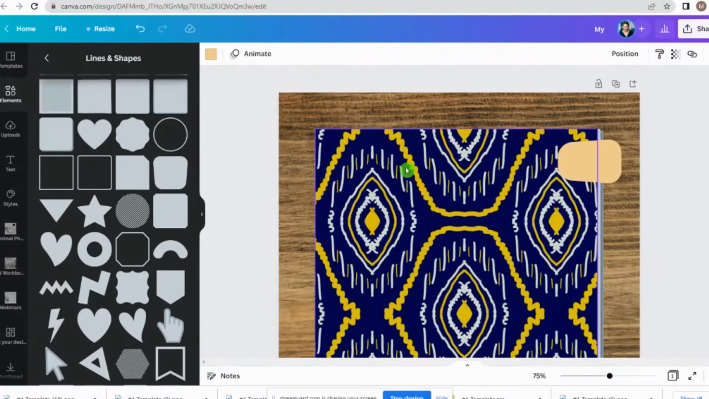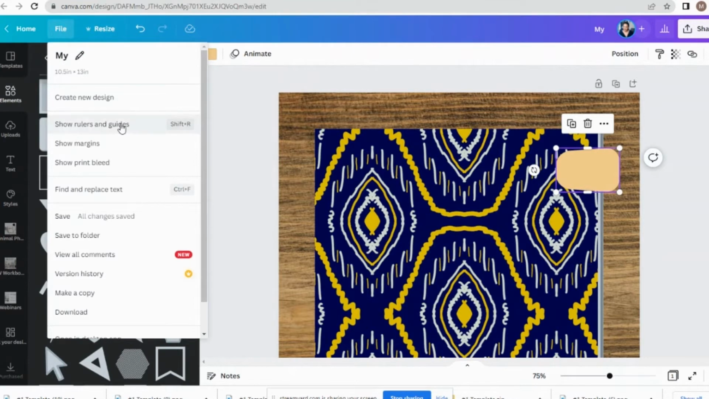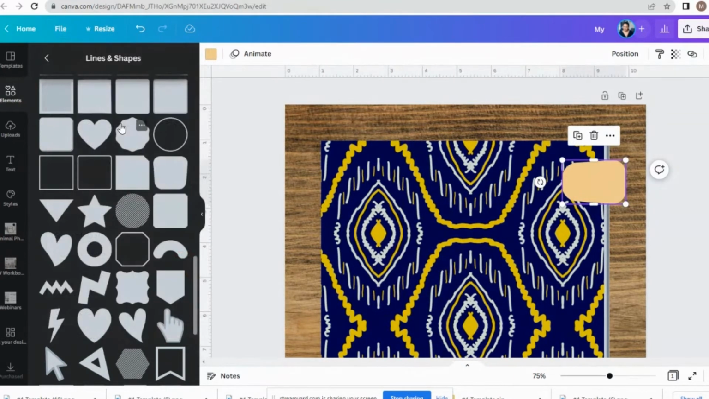Now, to ensure that these are even, because they are not, I am going to click on File over here. I'm going to go Show Rulers and Guides. And now our rulers are going to come up. So we want to come in 1 inch from the start of this book or this journal. So that's 1 inch that way. So we're going to move this tab right there.